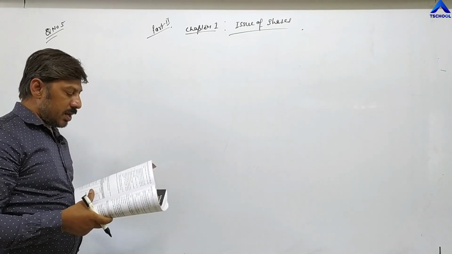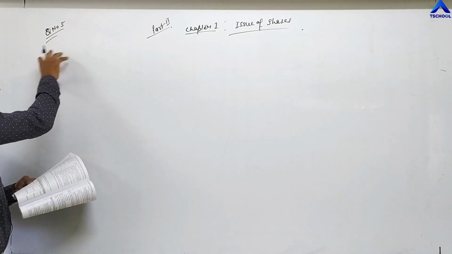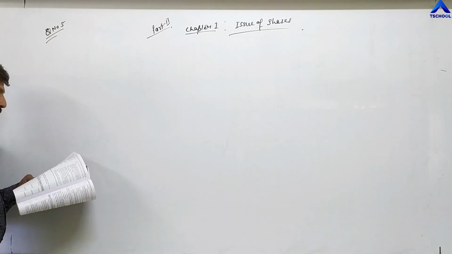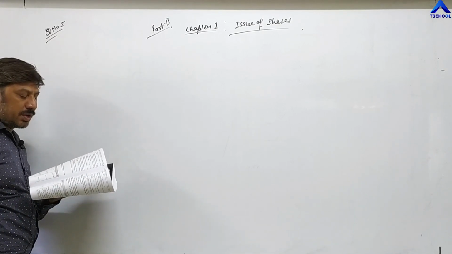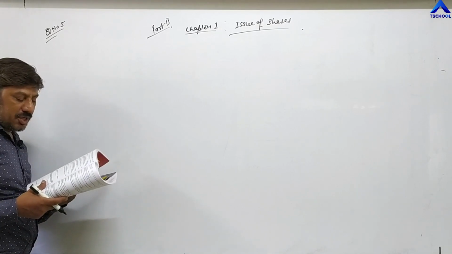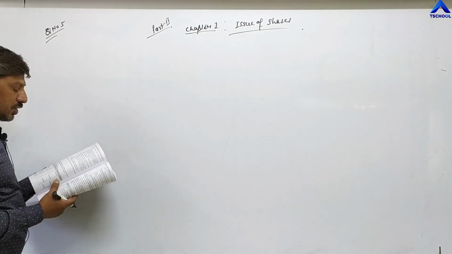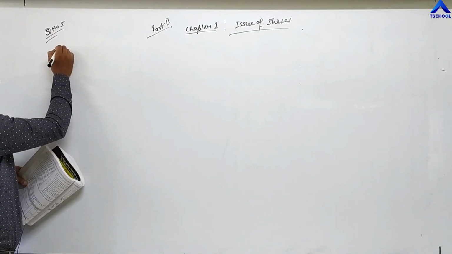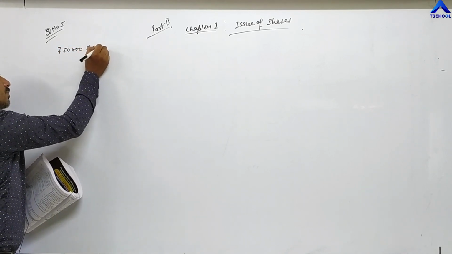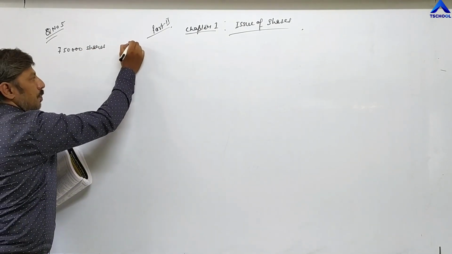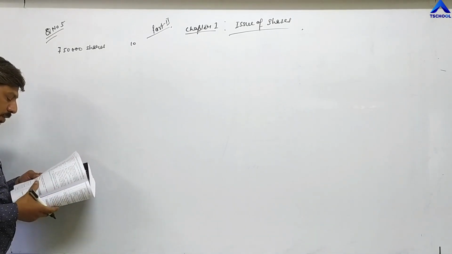Vaidya Limited of Nadiad Company issued 7,50,000 equity shares of rupees 10 each, and the amount thereon was payable as under. First of all, try to frame the question in this manner as I am framing it. So how many shares have been issued by the company? 7,50,000 shares. And the value of a share is 10 rupees, and the company is demanding these 10 rupees in 3 installments.